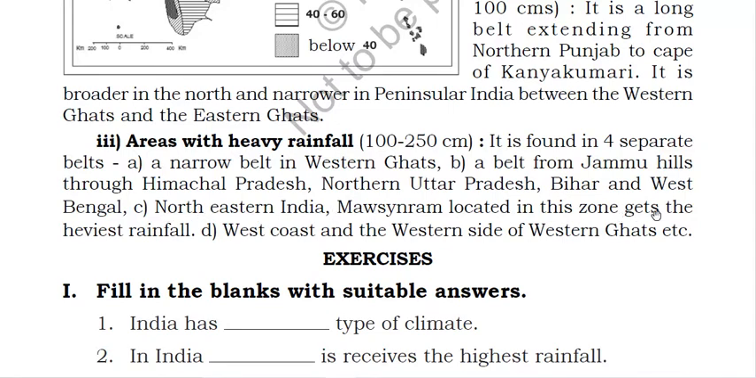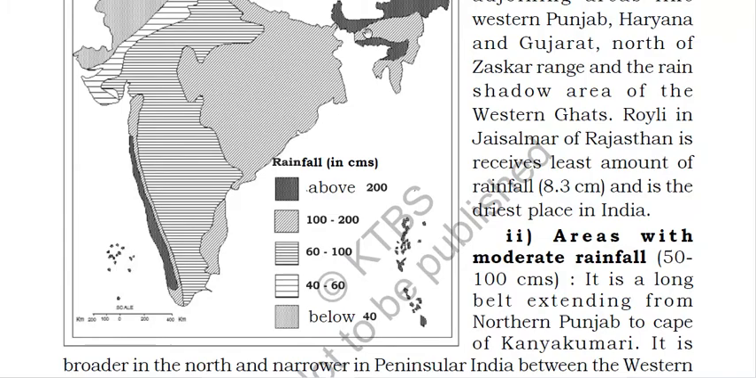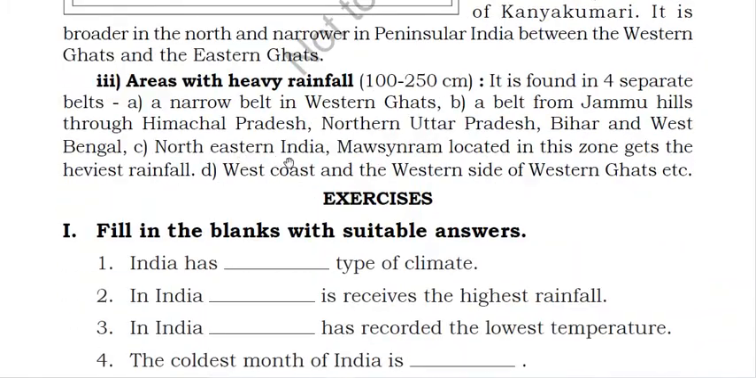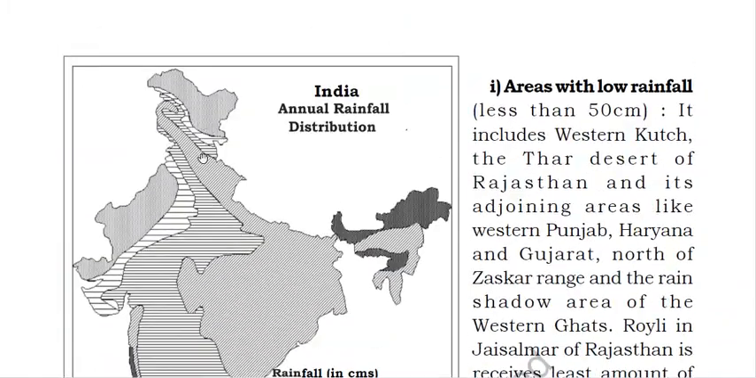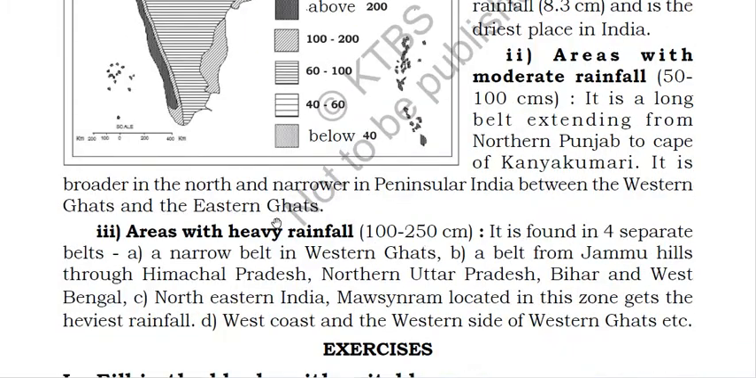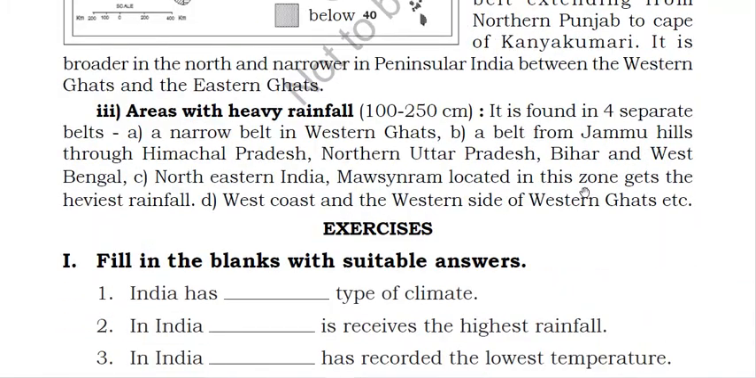Mawsynram, located in this zone, gets the heaviest rainfall. Fourth is the west coast and the western side of the Western Ghats. So this area with heavy rainfall is divided into 4 belts. First one is the narrow belt in Western Ghats. Second one is the belt from Jammu Hills through Himachal Pradesh, northern Uttar Pradesh, Bihar and West Bengal. Northeastern India means this side, and this is your third one. Mawsynram, located in this zone, gets the heaviest rainfall. Fourth is the west coast and the western side of the Western Ghats.